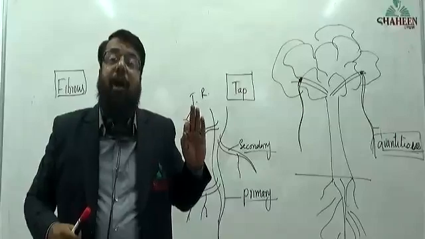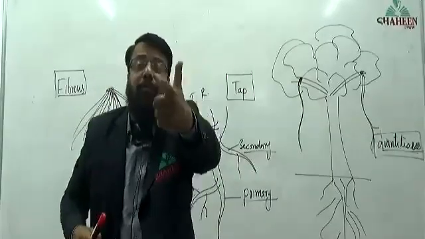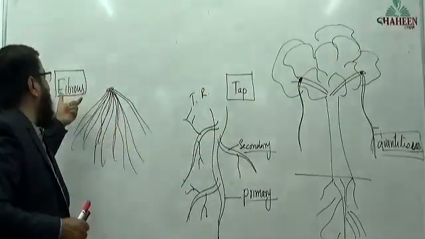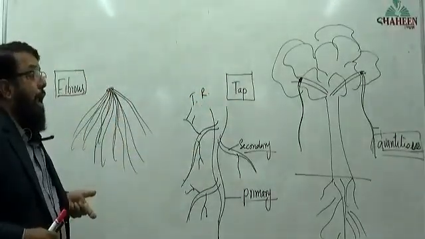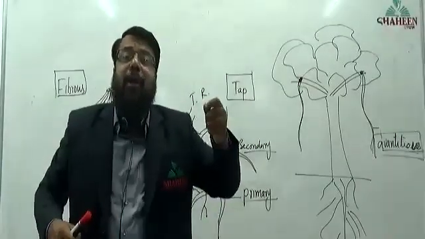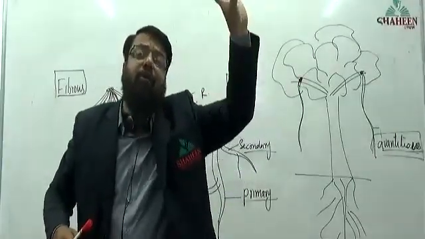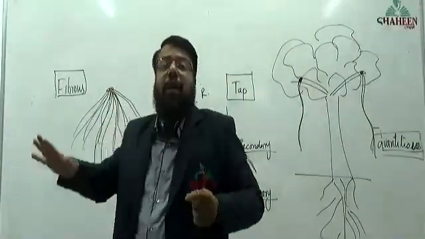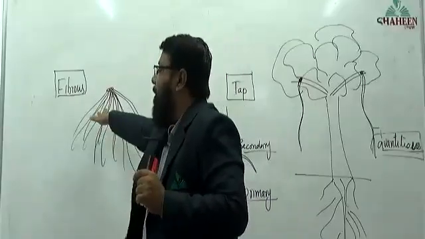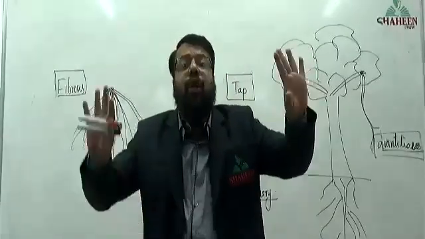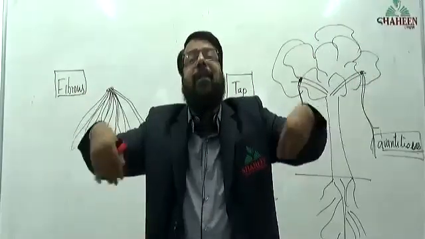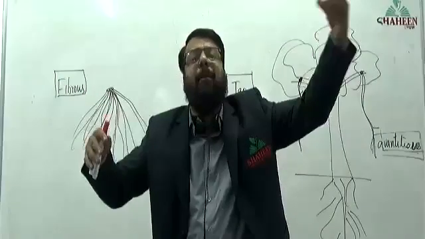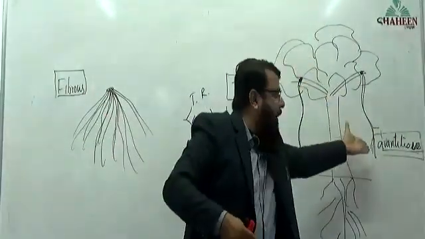And in how many roots was the radicle involved? In two roots the radicle was involved. What are the two roots? Taproot as well as fibrous root. In which type of root will the primary root remain with the plant throughout its life? That is in taproot. In which type is the primary root short-lived? Fibrous root. In which type is there no involvement of the radicle, no involvement of the primary root, and roots suddenly arise from branches? That is in adventitious root.